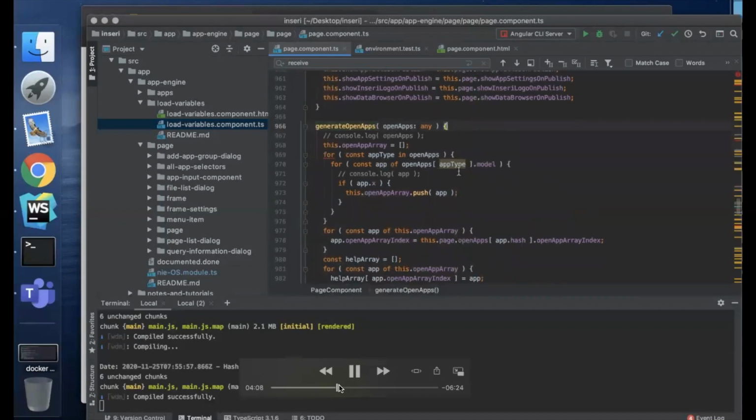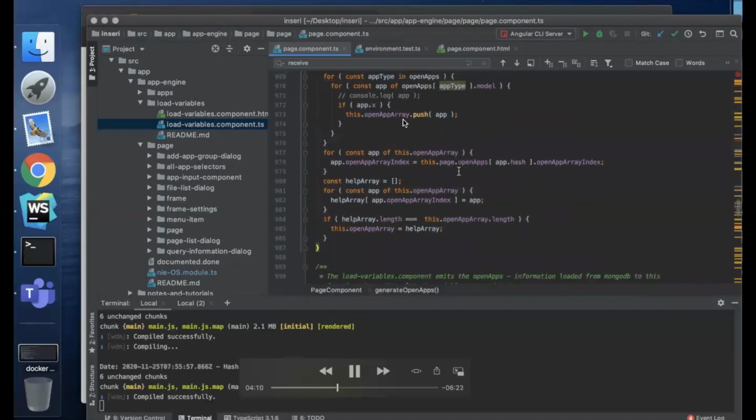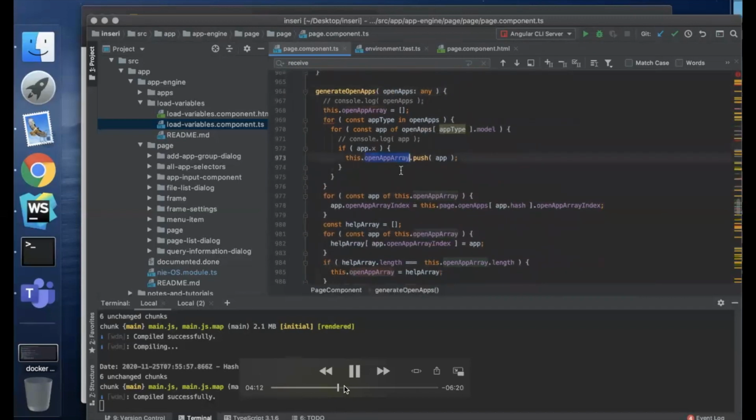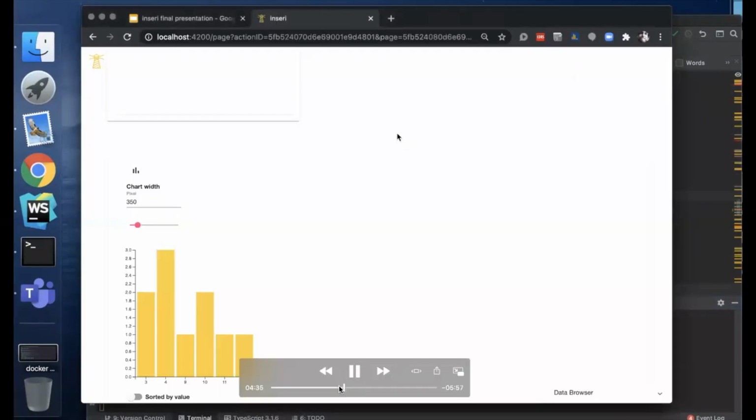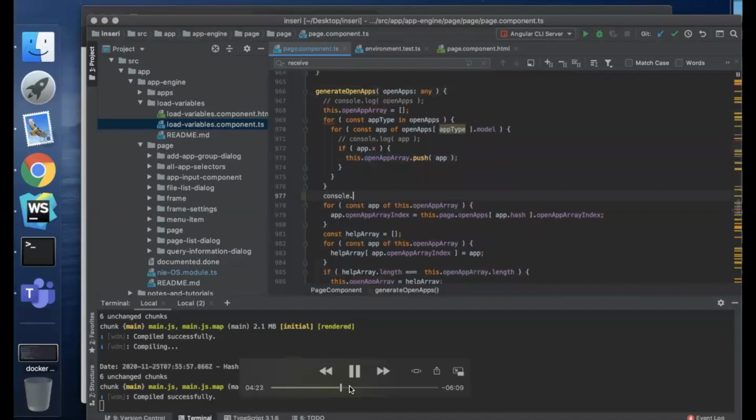And then the open apps are generated, and this open app array is pushed. I can show you this open app array, which is quite crucial for the whole application.